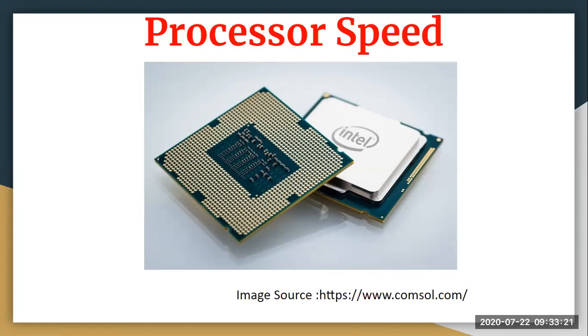I'll repeat again: the clock speed as well as the speed at which your processor works together is termed the processing speed. Whenever we are dealing with a processor, like an Intel processor, any processor comes with a clock speed. Together this tells how fast processing will take place in your CPU. So that is your processor speed.